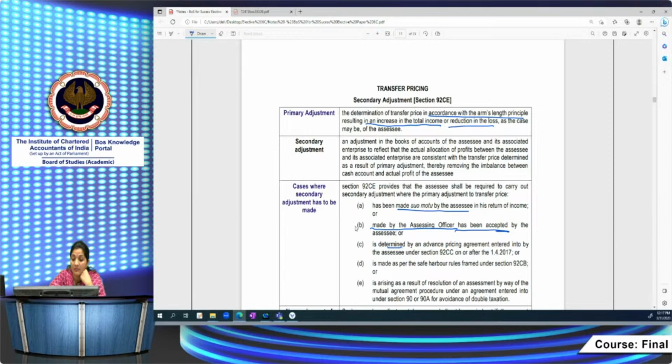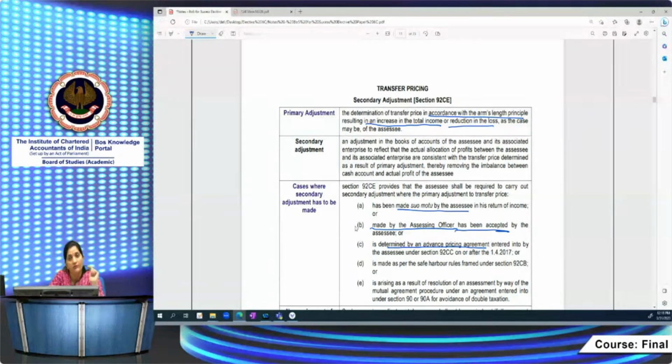If you have gone into some appeal or dispute resolution, then you need not do it. Then, if it is determined by an advance pricing agreement, an agreement between you and the tax department that the pricing of certain transactions will be determined according to a mutually agreed methodology, and you make an ALP adjustment in your international transaction as per the APA, that is called a primary adjustment.